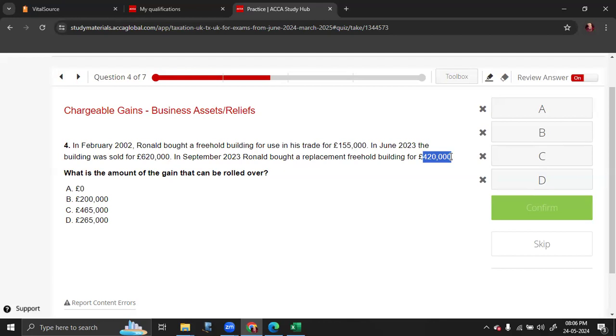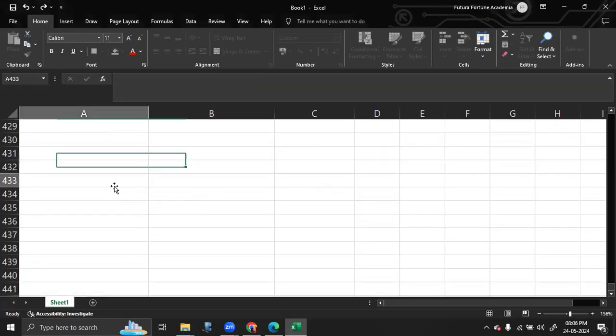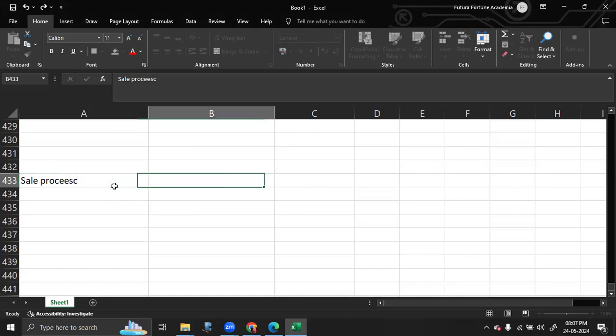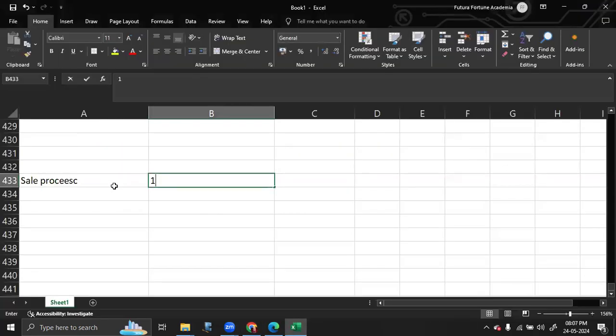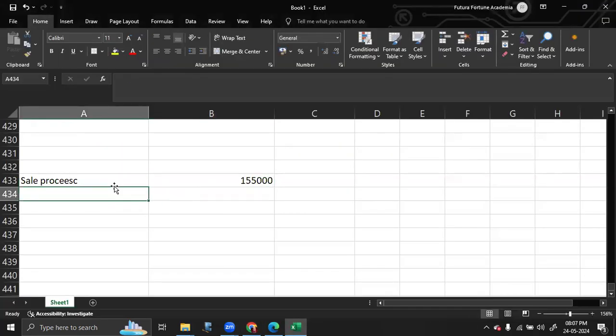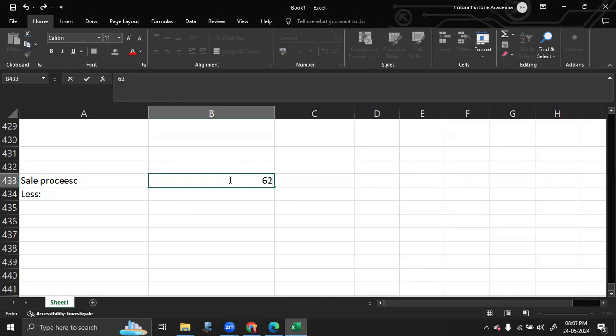So in partial reinvestment, the entire gain cannot be rolled over. So what was the equation? First you will take your sale proceeds. So your sale proceeds is equal to 620,000.